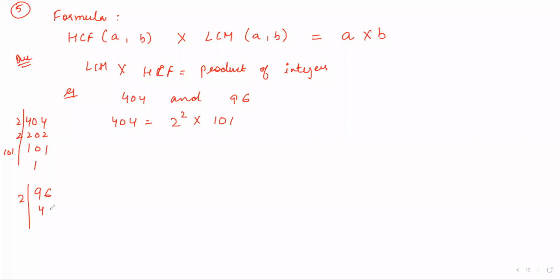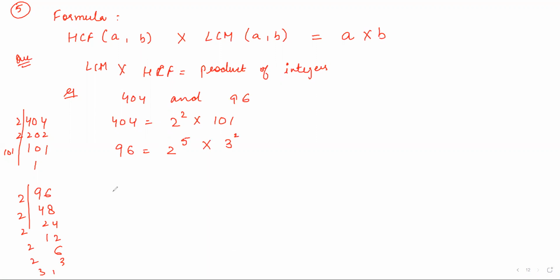2 into 48, 2 into 24, 2 into 12, 2 into 6, 2 into 3, 3 into 1. So 96 is 2 to the power 5 into 3 to the power 1, right? Okay.